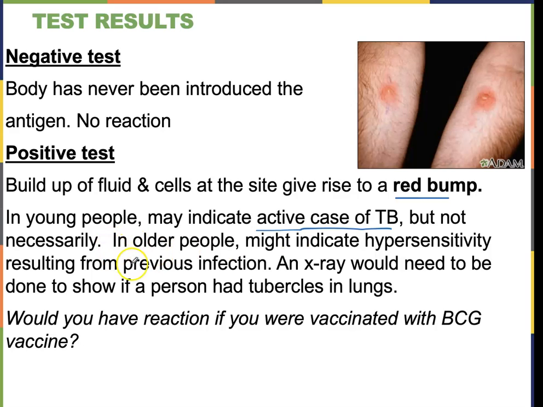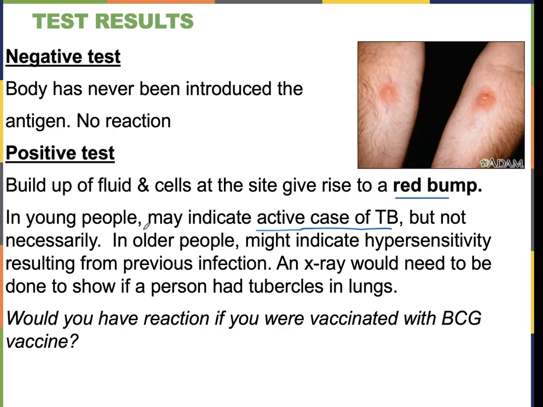So then what they would do if you did have a positive test is to take an X-ray of your chest to make sure that it's clear, right? Because remember those granulomas can form in your lungs where your body is trying to wall off the Mycobacterium tuberculosis in those little granulomas. Those show up on X-ray. So if you have active infection, then those will show up on the X-rays, and then they can give you medicine for that.